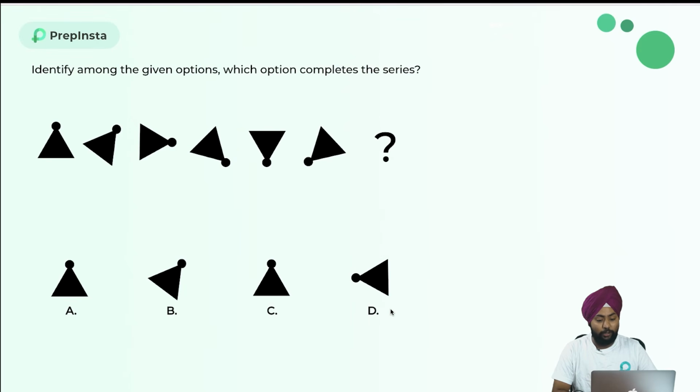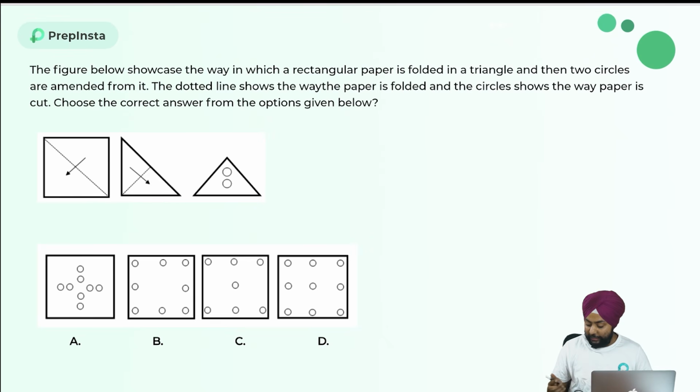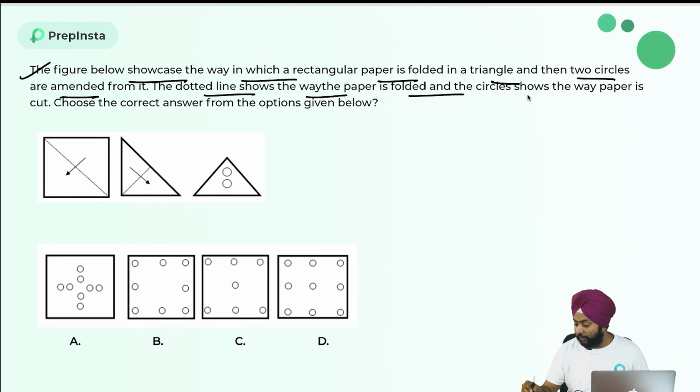Okay, let's move back to the next question over here. Okay guys, now let's see this question, again from visual reasoning. It's given that the figure below showcases the way in which a regular rectangular paper is folded into a triangle and then two circles are cut from it. The dotted line shows the way the paper is folded and the circle shows the way the paper is cut. Choose the correct answer from the given options.